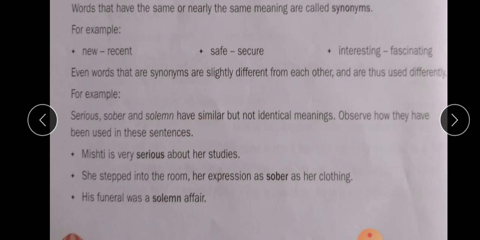Let us see the example. Misty is very serious about her studies. She stepped into the room, her expression as sober as her clothing. Sober means simple. His funeral was a solemn affair.